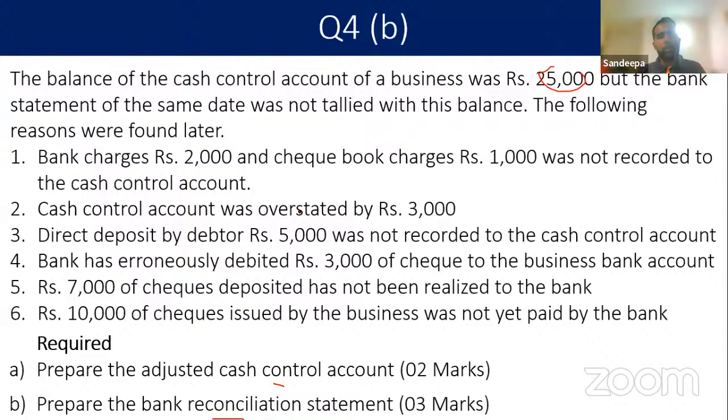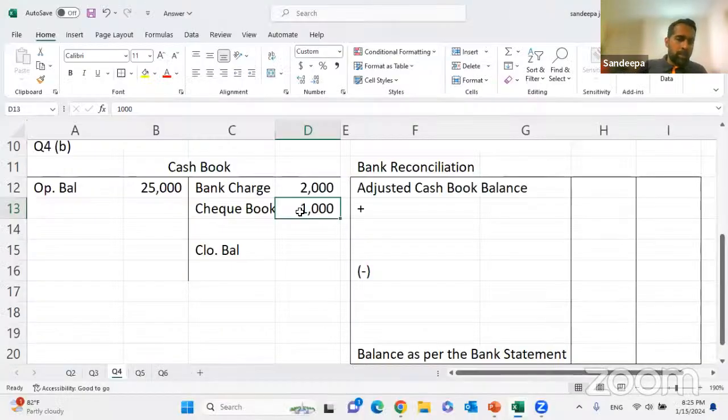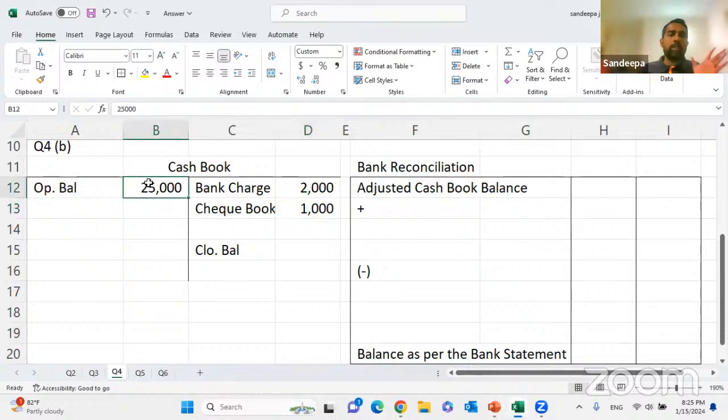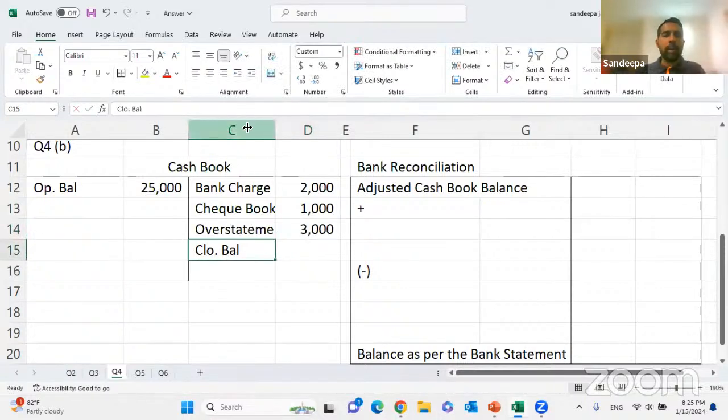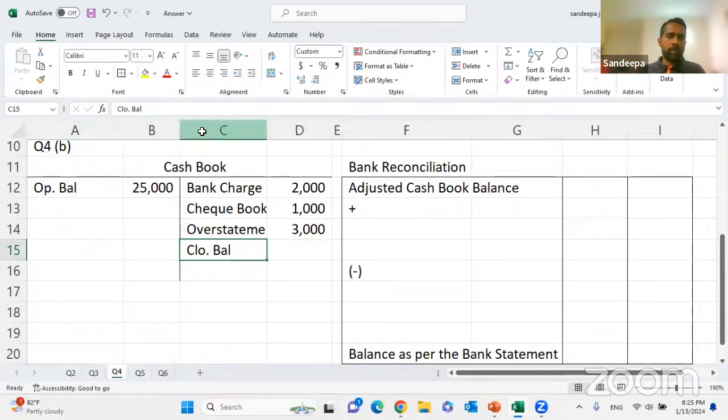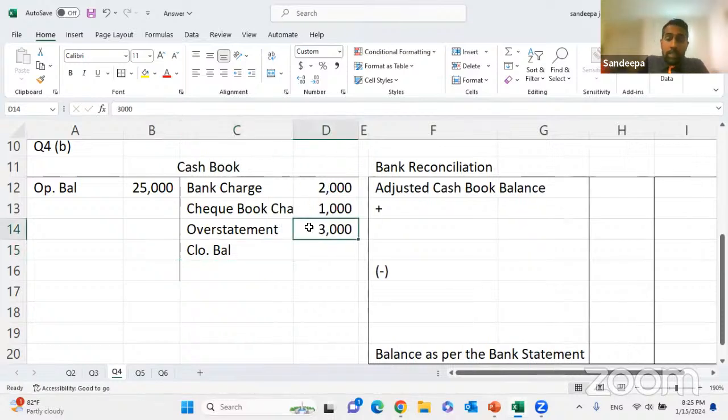Right. Look at the second one. Cash control account is overstated by 3,000. That means this 25,000 balance is overstated. Overstated means it is too high. So we'll remove that overstatement. How much? 3,000. To remove the overstatement, we have to credit. Right? In order to remove the overstatement, I'm going to credit. Overstated means it is higher, so to reduce it we have to reduce it. Credited 3,000.